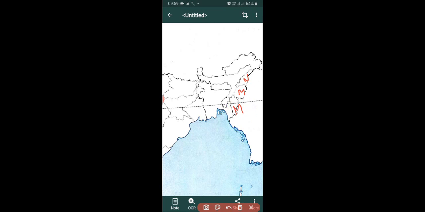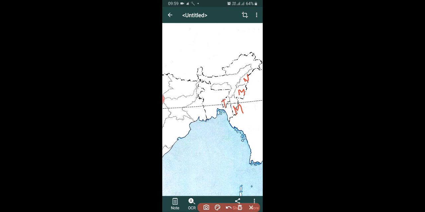Now let's see this little state. This is Tripura. Again see, this state is Tripura and its capital is Agartala.